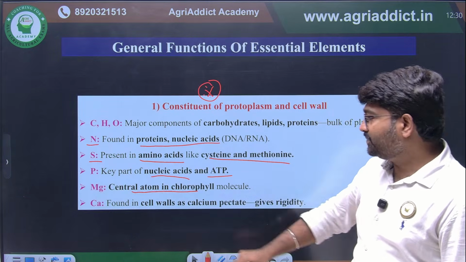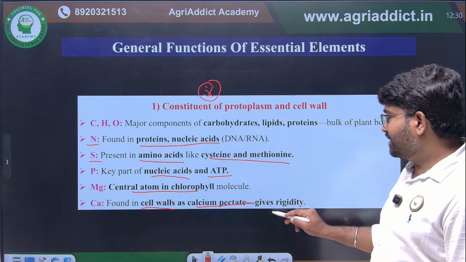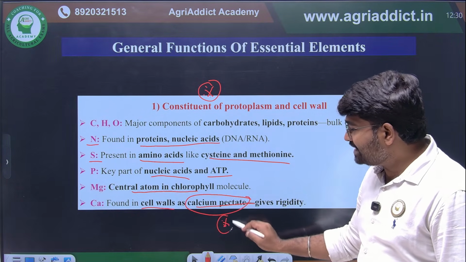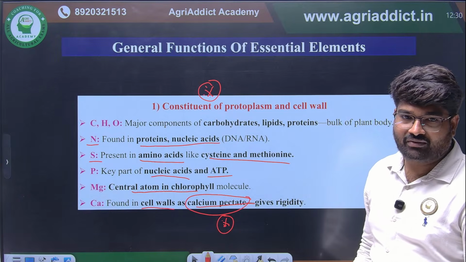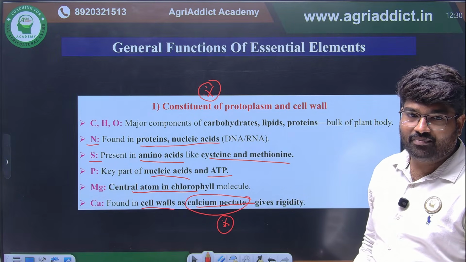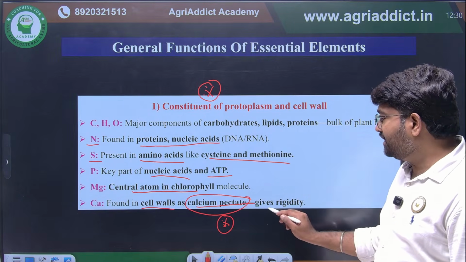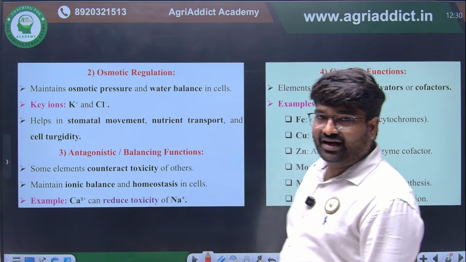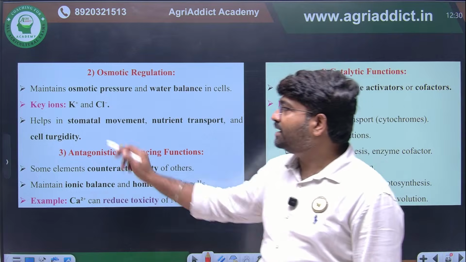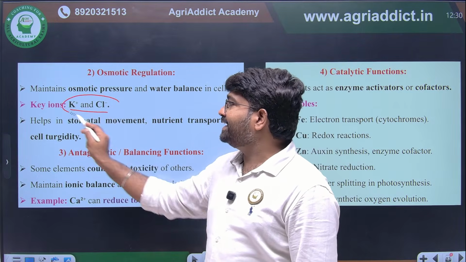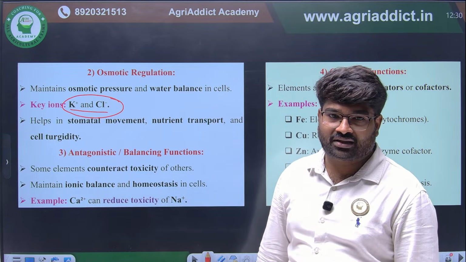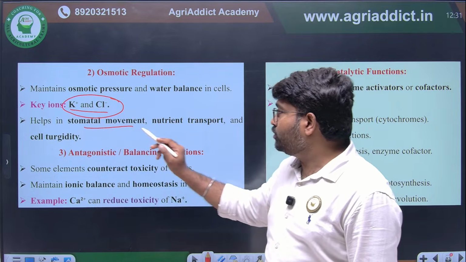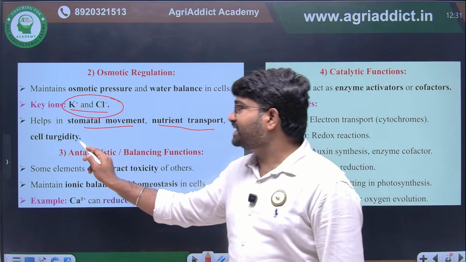And calcium will be involved in the cell wall. This is the most important objective thing. In calcium pectate, calcium will be found primarily in the middle lamella of the cells, and that will give rigidity to the cells. Then osmotic regulation. Potassium and chlorine ions play a major role in osmotic regulation. Based on that, this helps in stomatal movement, nutrient transport and cell turgidity.